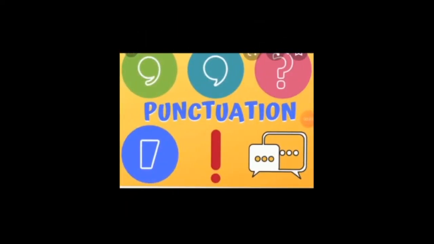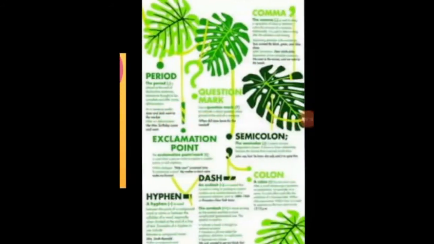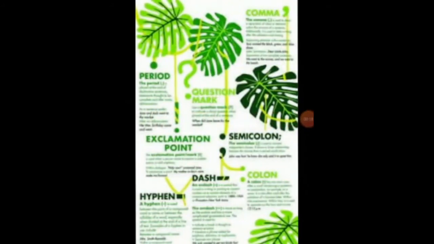Today our topic is punctuation. In this video we will learn all about punctuation, its kinds, rules and their usage in sentences. There are 14 kinds of punctuation in English language. They are the period, question mark, exclamation point, comma, semicolon, colon, dash, hyphen, parentheses, brackets, braces, apostrophe, quotation marks and ellipses. But we should first try to understand what punctuation is.